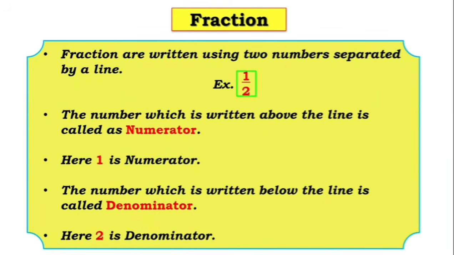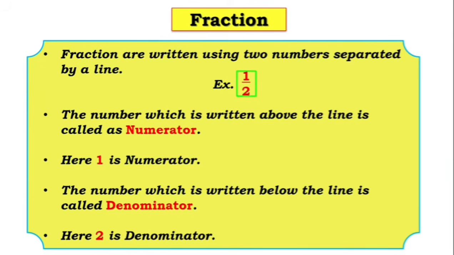Fractions are written using two numbers separated by a line. For example, 1/2. The number which is written above the line is called the numerator. Here 1 is the numerator. The number which is written below the line is called the denominator.